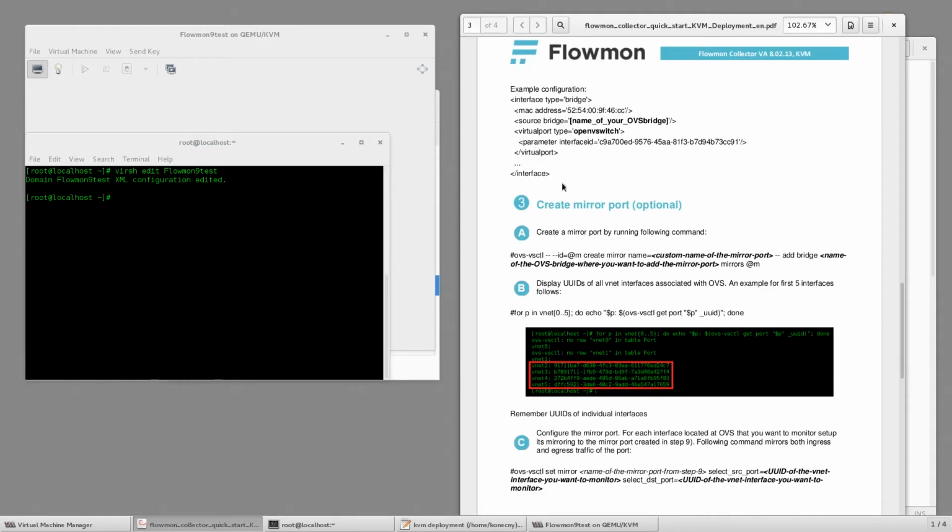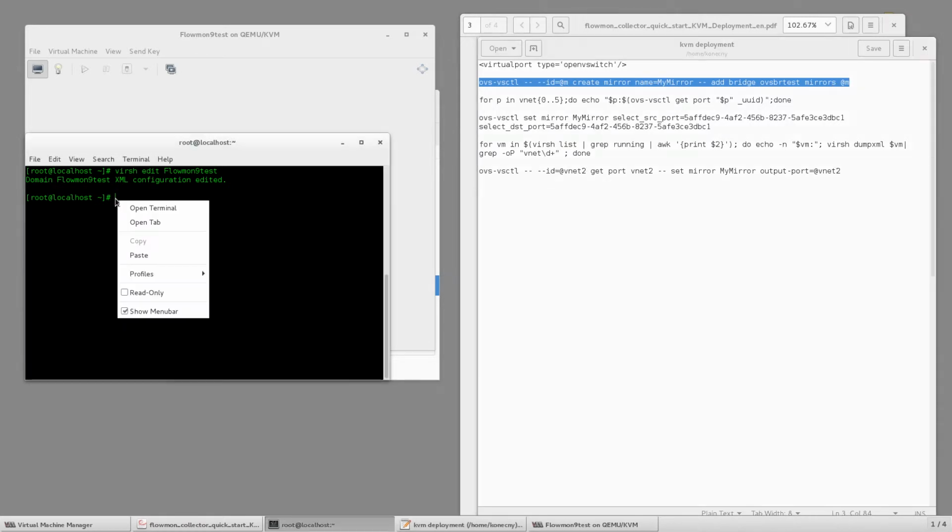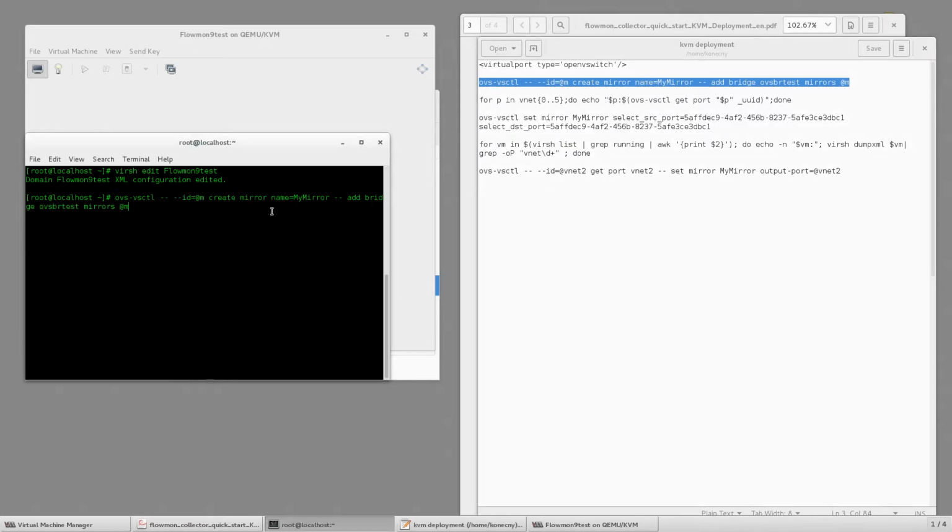So there's a few more commands. Next step is to create Mirror Port. So let's use this command right here. We should change the name of the Mirror Port and let's paste it in. So this is my name of the Mirror Port and this is the name of my Mirror bridge.